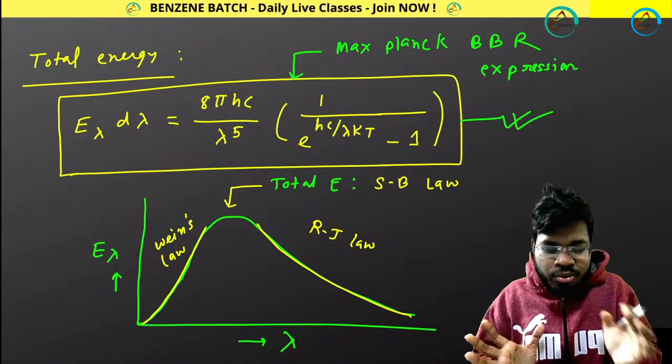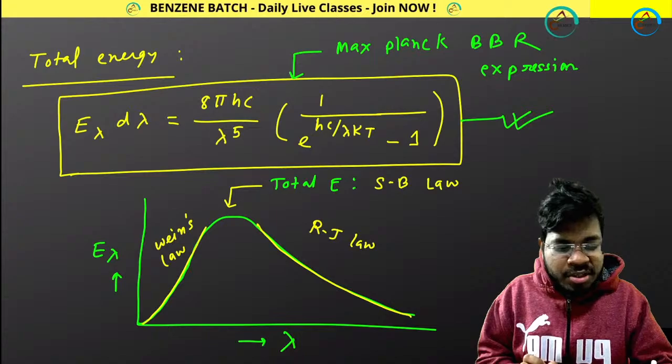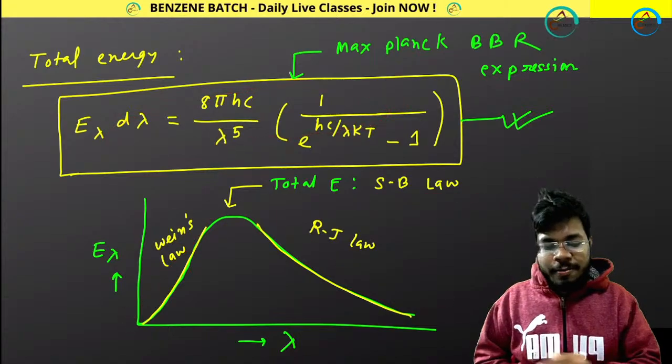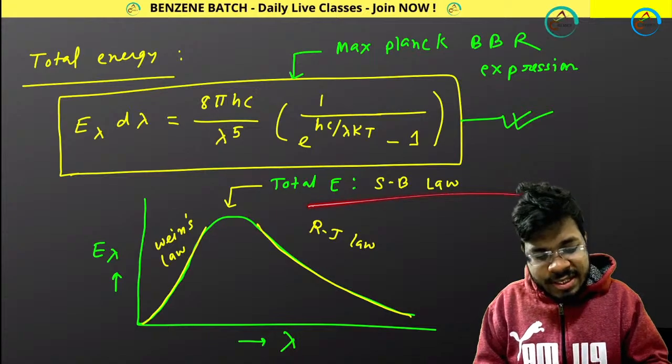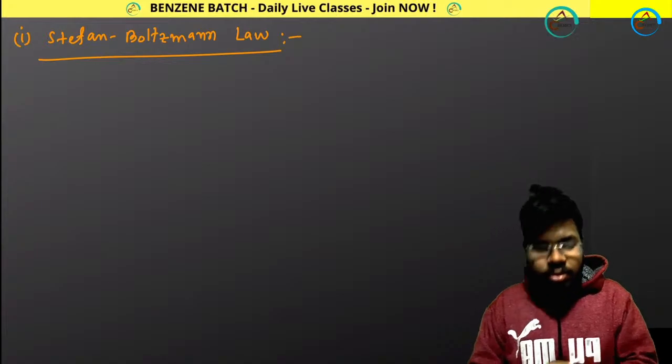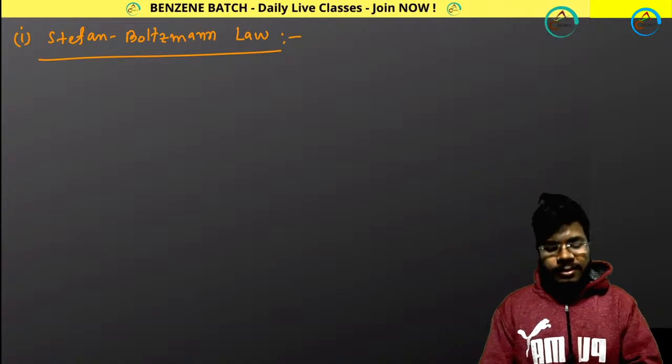So now let's derive all those expressions, this one and this one, from this one by one. First of all, I am starting with number one, the Stefan-Boltzmann law. How can I explain this?